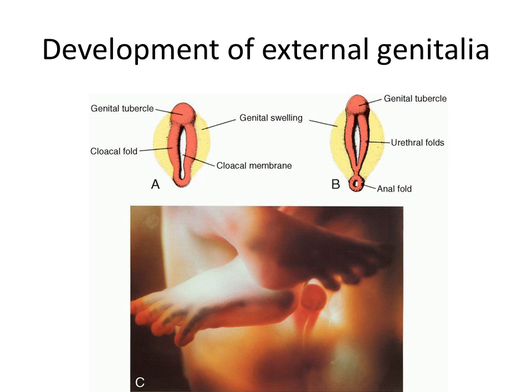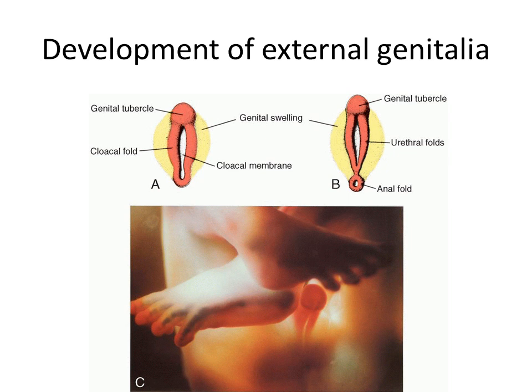So now the development of external genitalia. It consists of two stages, the indifferent stage and the different stage. In the indifferent stage, the early development of external genitalia is similar in both males and females. From the 4th to 7th week, the external genitalia are sexually undifferentiated. Distinguishing sexual characteristics begin to appear during the 9th week, but external genitalia do not become fully differentiated until the end of the 12th week.